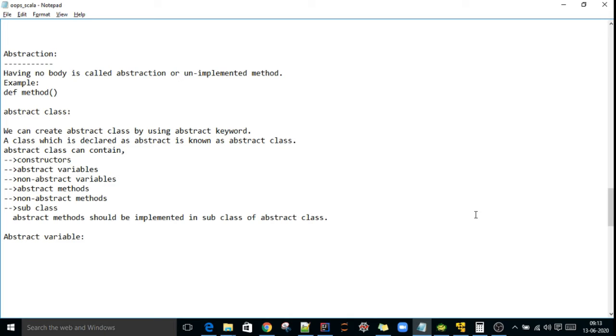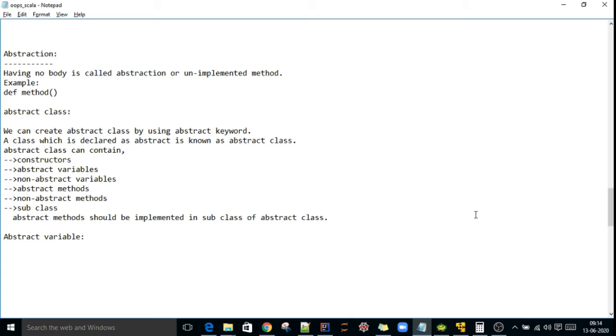What is an abstract class? A class having methods that are not fully implemented is called an abstract class. What is an abstract method? A method that doesn't contain any body is called an abstract method. What is an abstract variable? If you declare a variable without assigning any value, that variable is called an abstract variable.